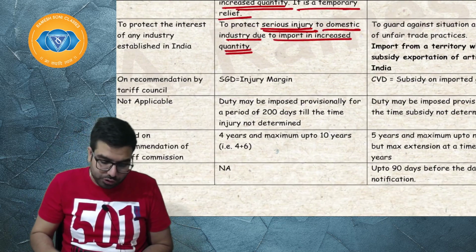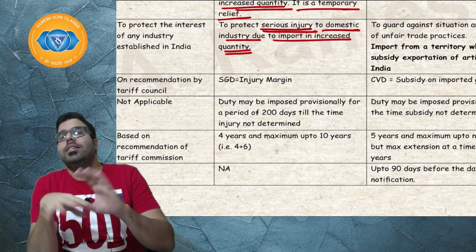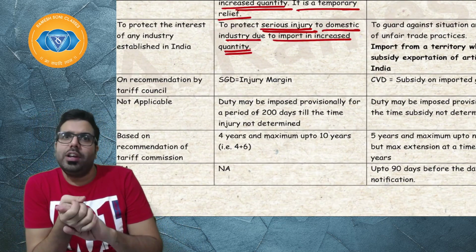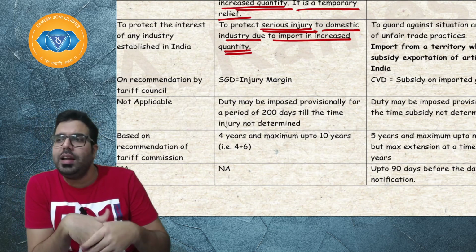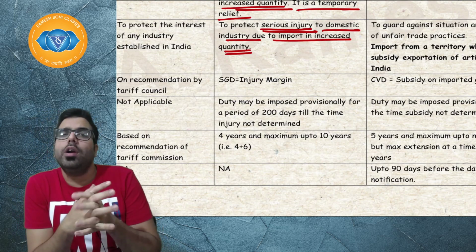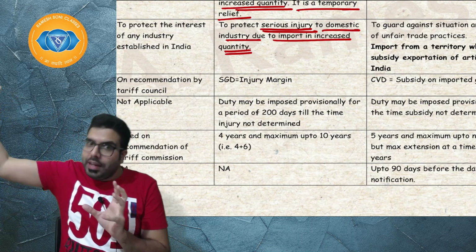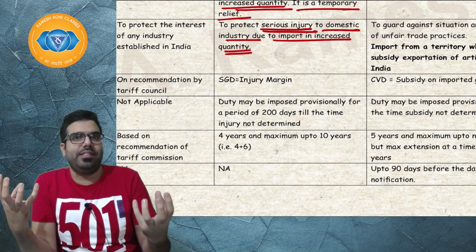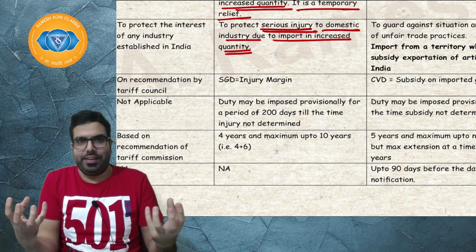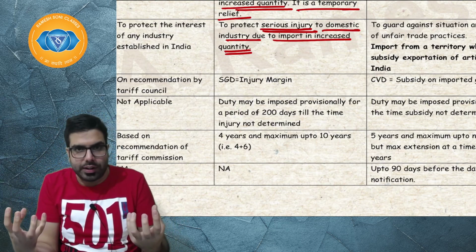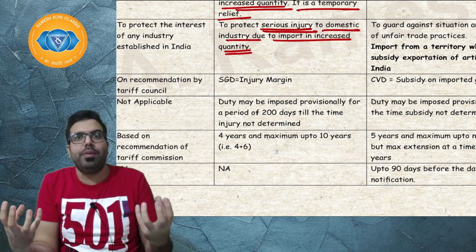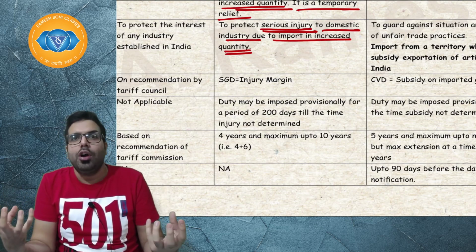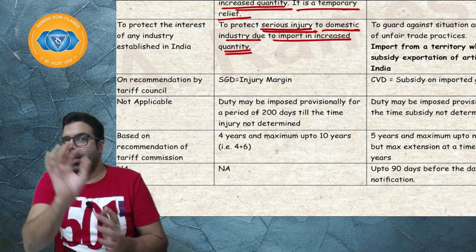Safeguard duty is imposed. Now, there is something called a causal link, which has to be proven. What do you mean by causal link? Increased quantity and impact on domestic industries. Cause and effect. Because of increased quantity, there has to be an effect on the domestic industries. Only then can safeguard duty be levied. I hope everyone is clear.